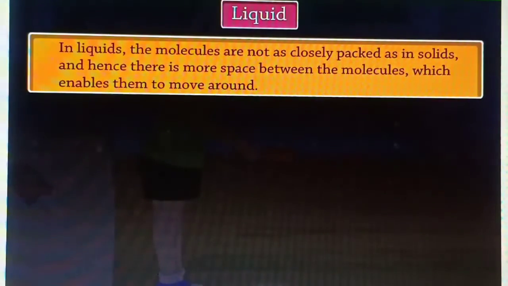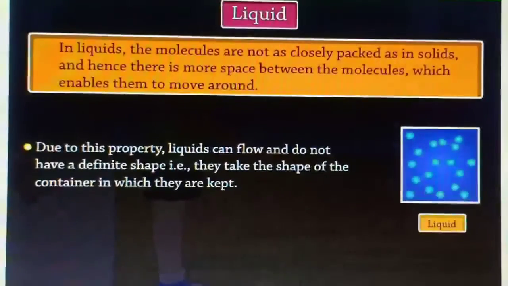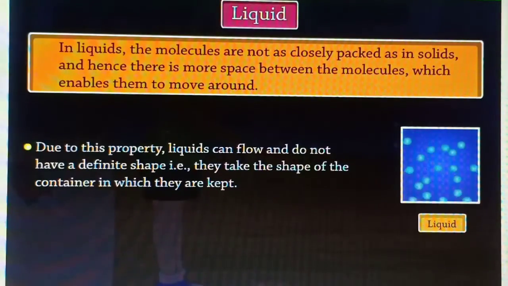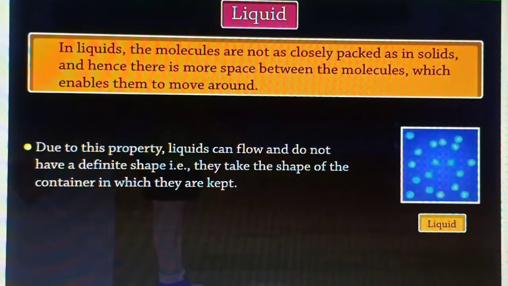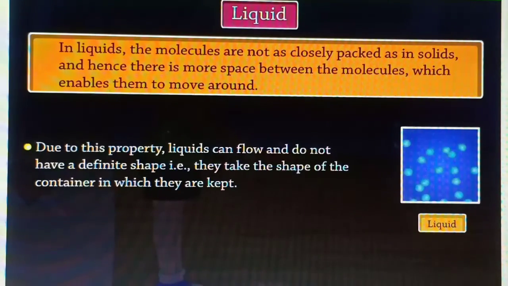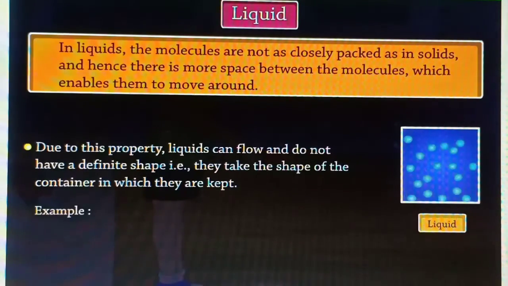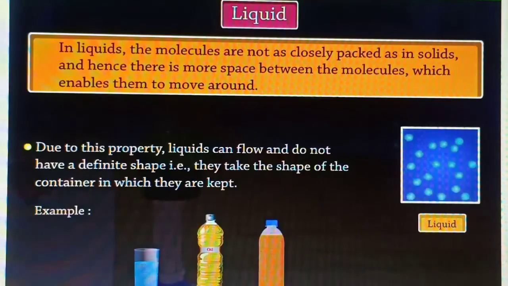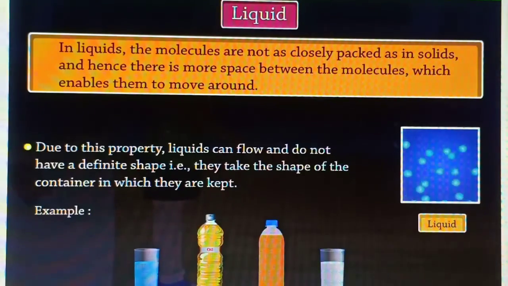In case of liquids, the molecules are not as closely packed as in solids, and hence there is more space between the molecules, which enables them to move around. Due to this property, liquids can flow and do not have a definite shape, that is, they take the shape of the container in which they are kept. For example, water, oil, petrol, milk, etc.